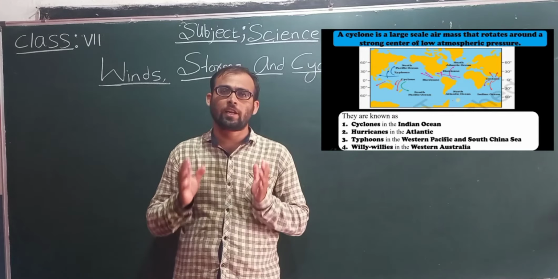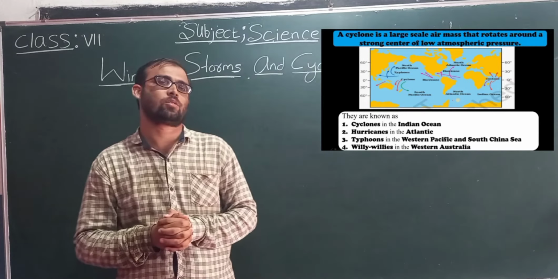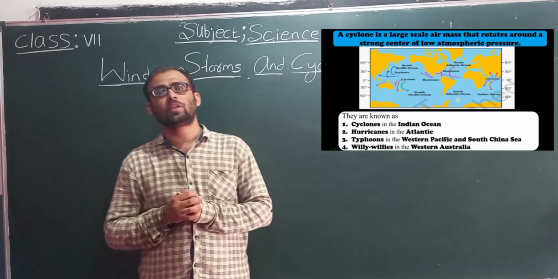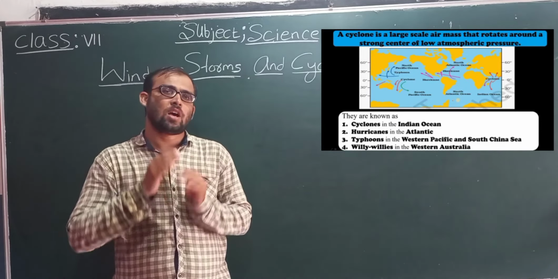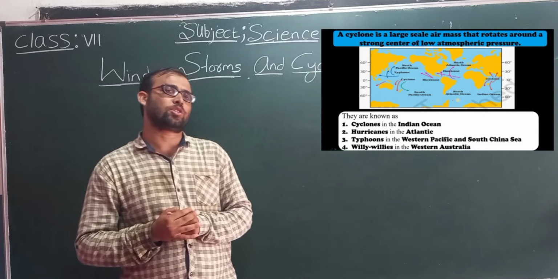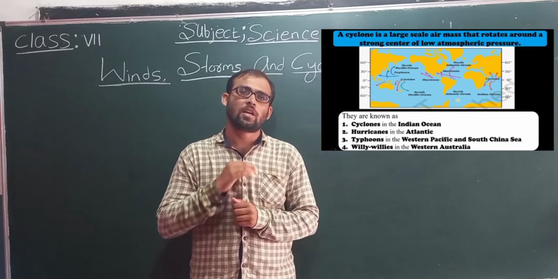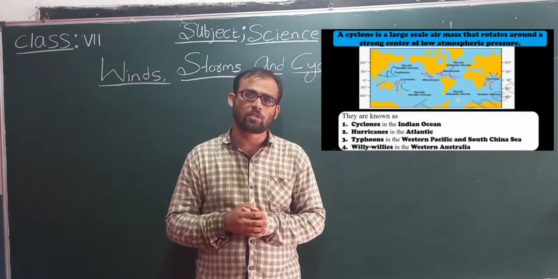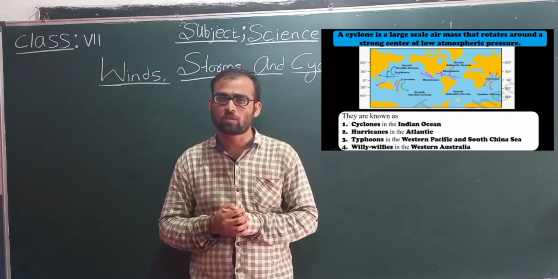Students, cyclones are named differently in different places. It is named cyclone in the Indian Ocean, hurricane in the Atlantic Ocean, typhoon in the Pacific Ocean and South China, and whirlwind in South Australia.